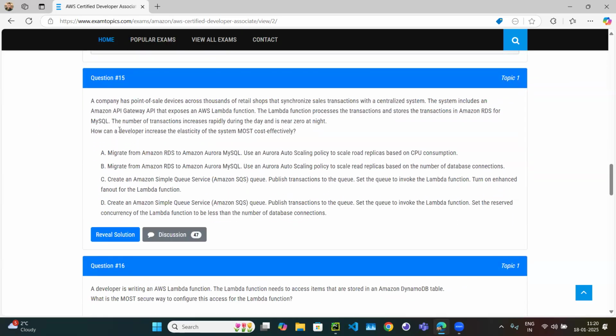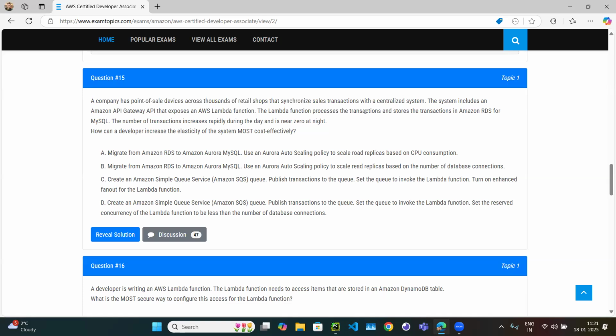Question number 15. A company has point of sale devices across thousands of retail shops that synchronize sales transactions with a centralized system. So there are thousands of retail shops, and at every shop there is some device placed, and people come and do some transactions. When they do a transaction, all the transactions go to some centralized place, and they are stored in one place.